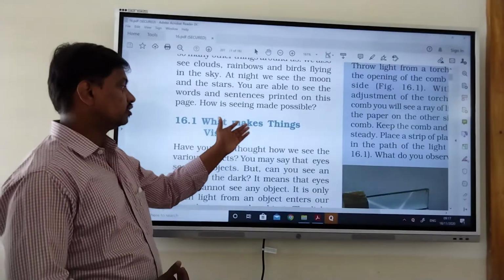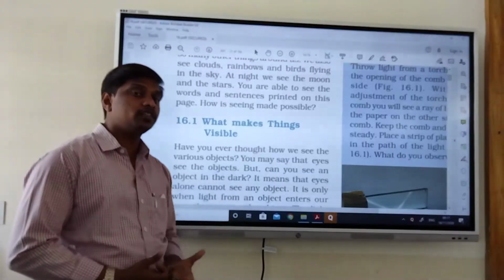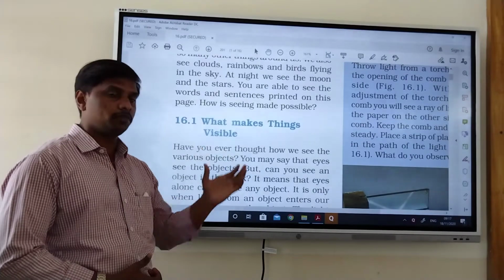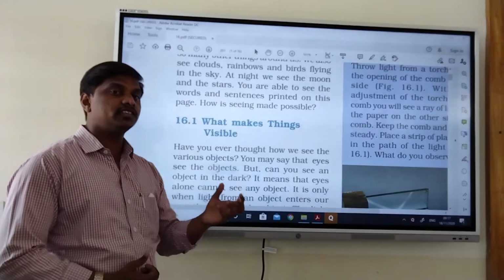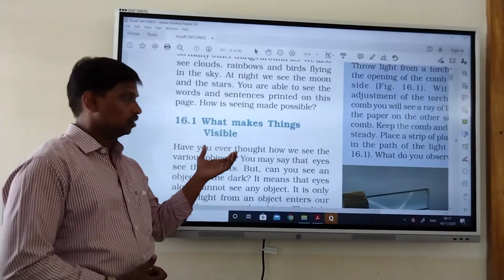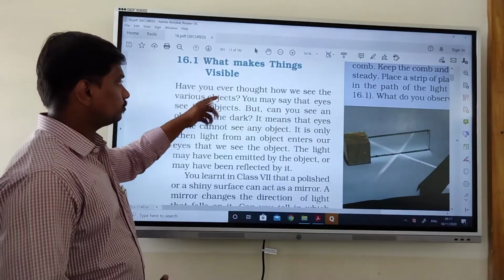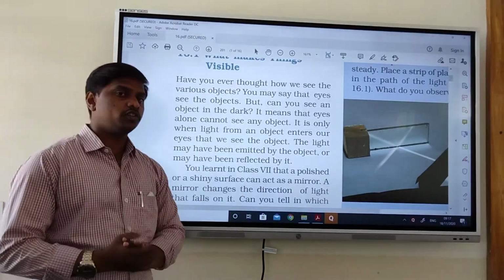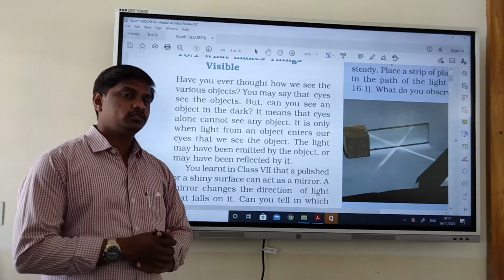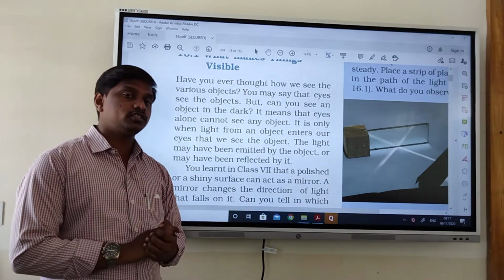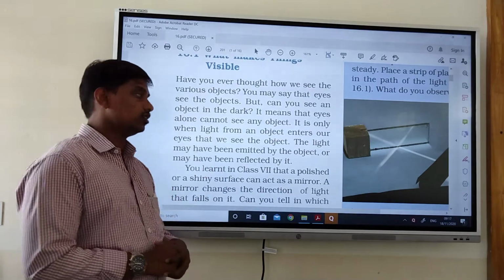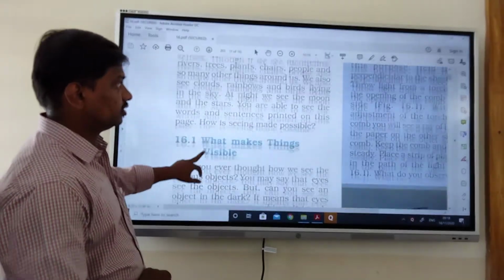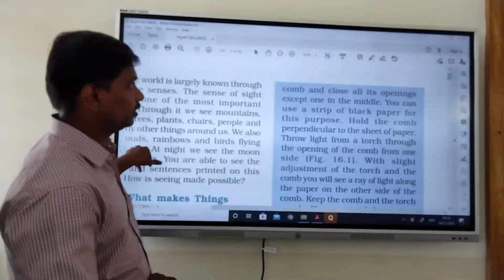What makes things visible? Light makes things visible. So they have given the introduction about light. Light makes things around us visible to our eyes. That is what they have given in this paragraph.